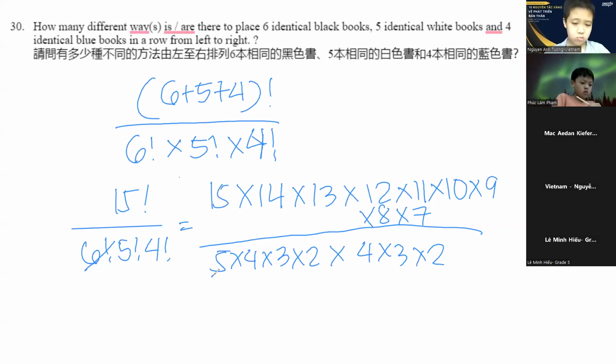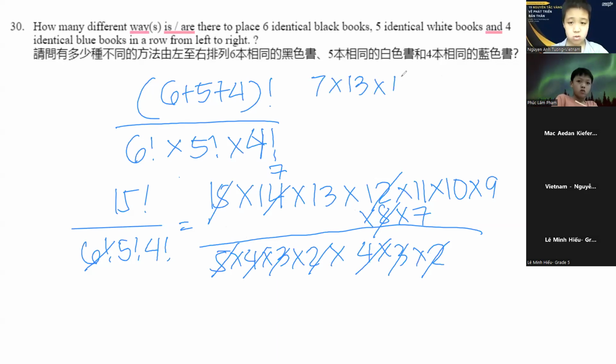For example, 5 times 3 is equal to 15. 4 times 2 is equal to 8. 4 times 3 is 12. 14 divided by 2 is 7. So our numbers left are just 7 times 13 times 11 times 10 times 9 times 7. And that is going to give us an answer of, if I'm not mistaken, it should give us